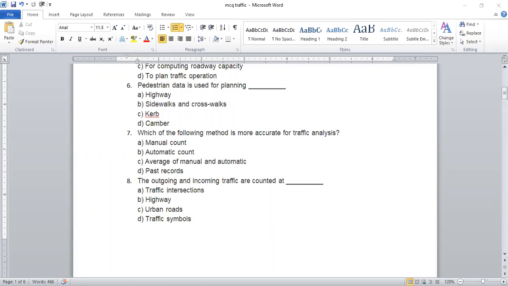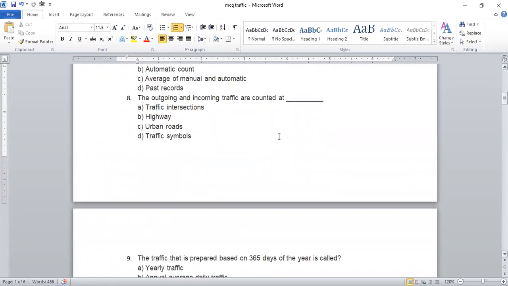Okay, thank you. Next one, question number 8. The outgoing and incoming traffic are counted at dash dash dash. Option 1 is traffic intersection, option 2 highway, option 3 urban roads, and option 4 traffic symbol. So which one is the answer? Answer number 1, traffic intersection, is correct. Vaishnavi and Priyanka, both of you have given the correct answer. Okay, thank you.